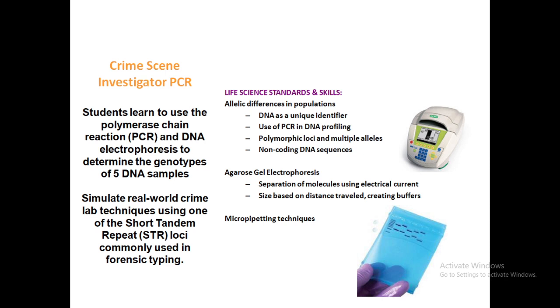You can also investigate the crime scene with the help of PCR. This is a classical example that is mostly used in forensic and toxicology departments. Students learn to use the polymerase chain reaction and DNA electrophoresis to determine the genotypes of 5 DNA samples. It also simulates real-world crime lab techniques using one of the short tandem repeat (STR) loci that is commonly used in forensic typing.